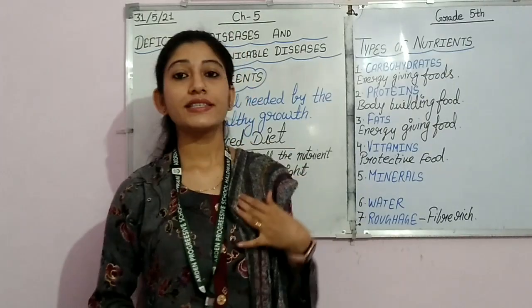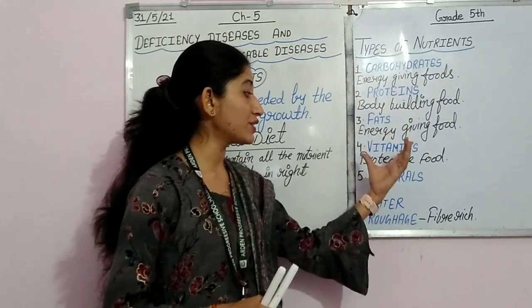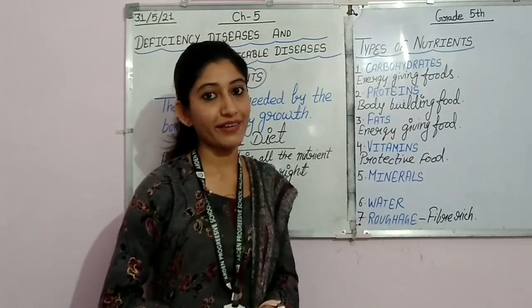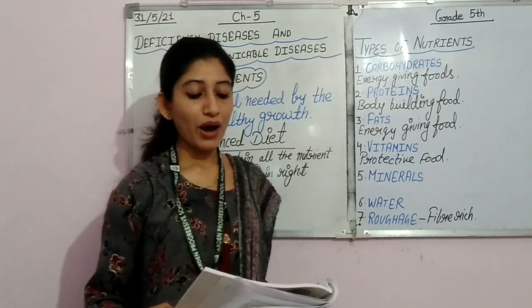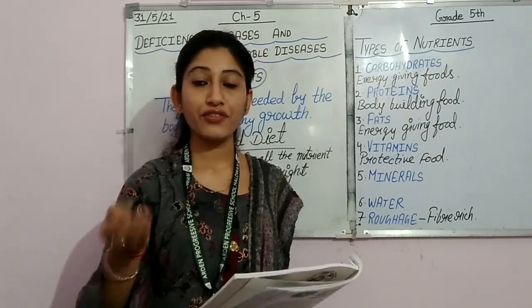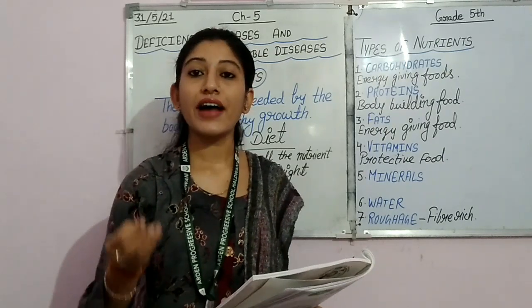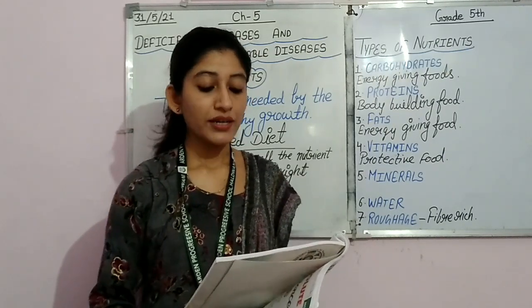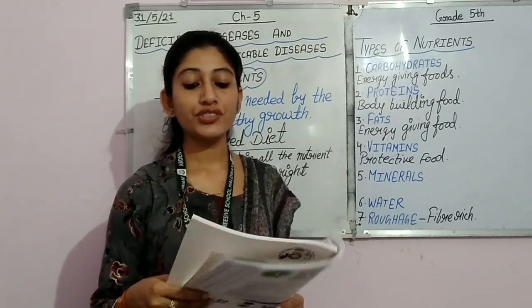So, now let's see the examples of carbohydrates, proteins, fats, vitamins, minerals, water and roughage. So students, carbohydrate rich foods are wheat that we get in bread, roti, noodles, then rice, sugar, cereals that you also call pulses, potato, and then jams, sweet fruits.